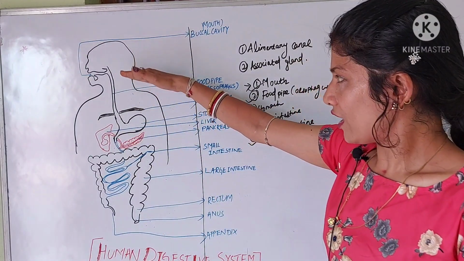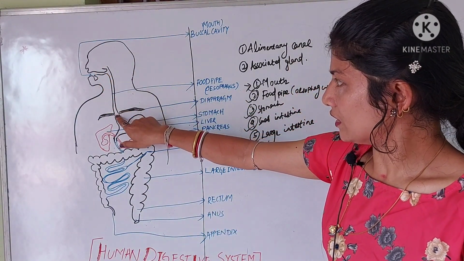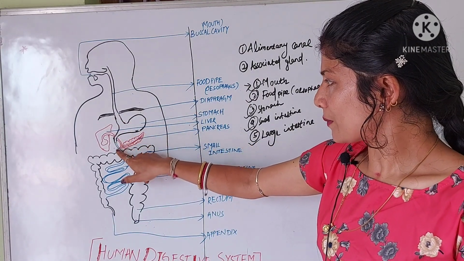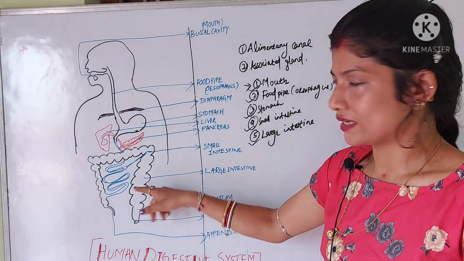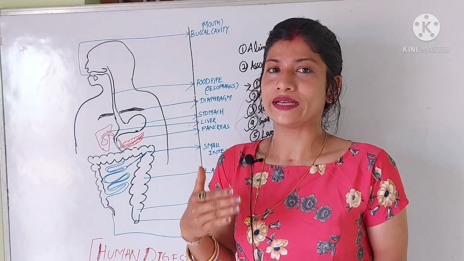Here is the human digestive system diagram. This is the mouth or buccal cavity. It is connected with the food pipe or esophagus, then with the stomach. The stomach is connected with the small intestine, and finally it is connected with the large intestine. These are the various organs associated with the human digestive system.